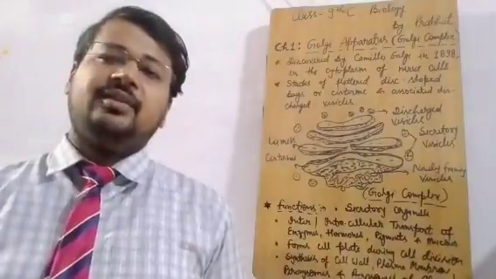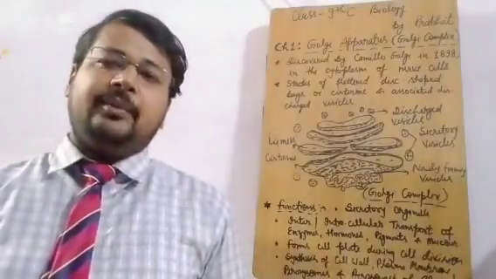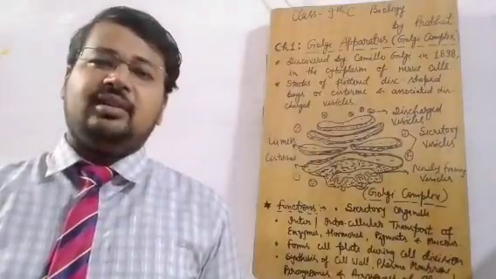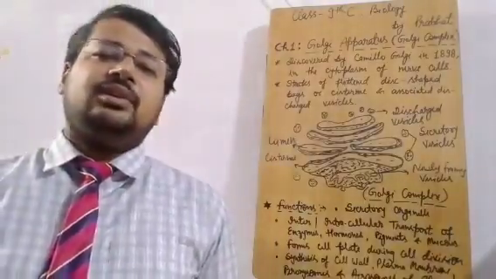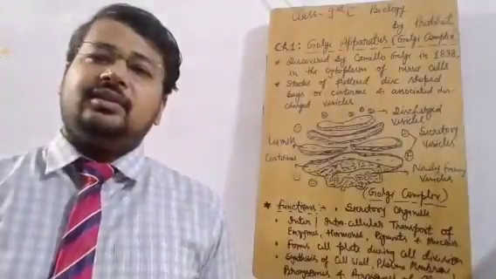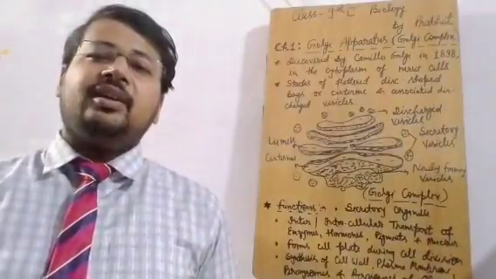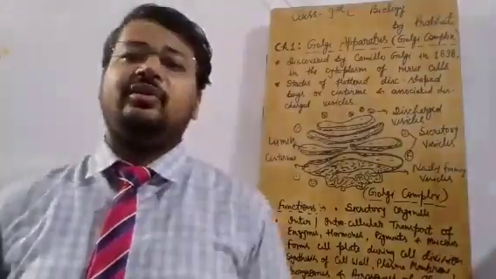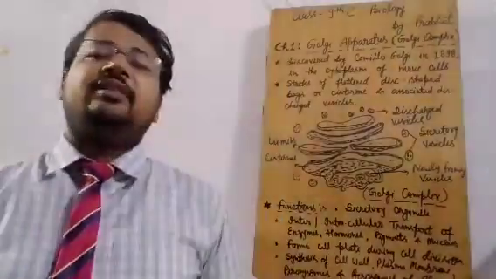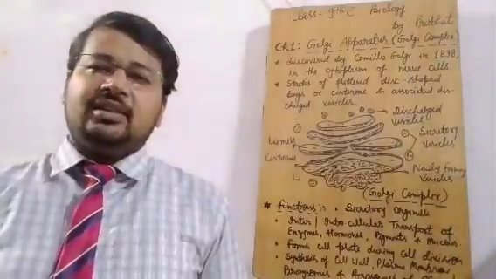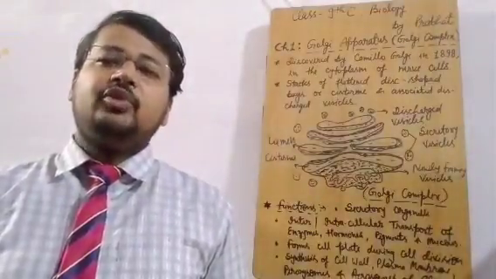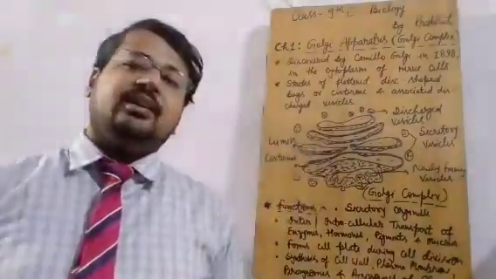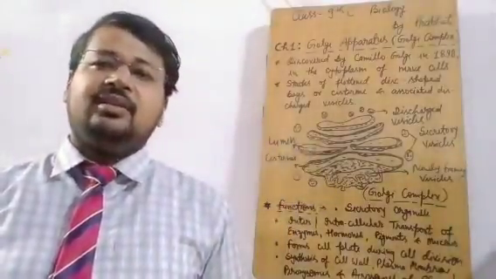So nerve cells are very important, and Camillo Golgi worked on a very sensitive matter, and the discovery of the Golgi apparatus made a revolutionary change in medical science. That's why the contribution of Camillo Golgi was recognized by different institutions, and at last he was awarded the most prestigious Nobel Prize for the discovery of the Golgi apparatus, the Golgi complex.